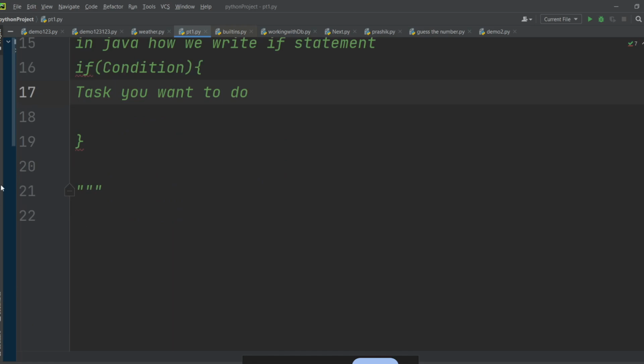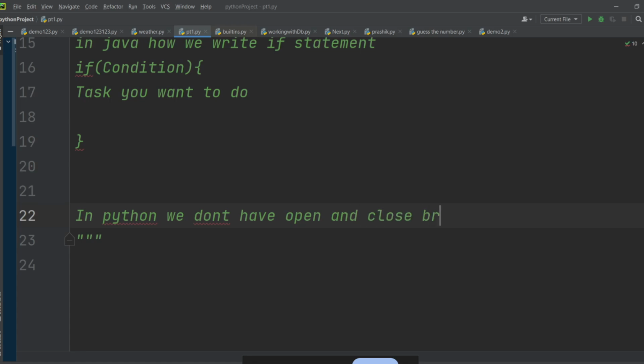But in Python, we don't have opening and closing braces, brackets.